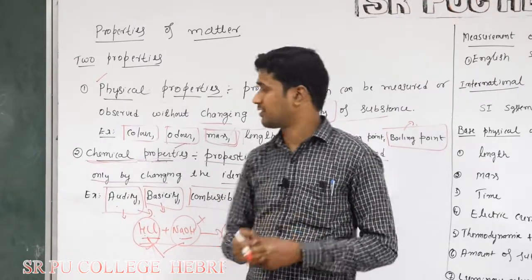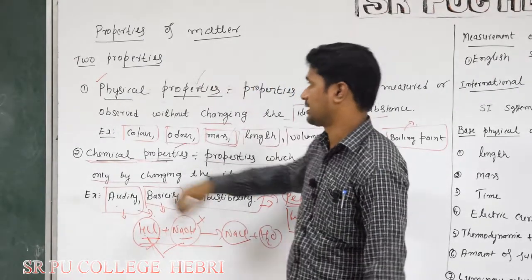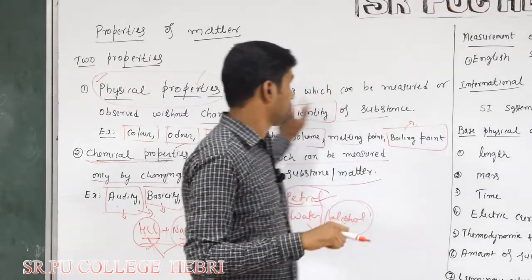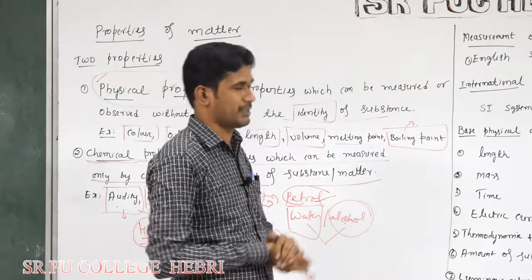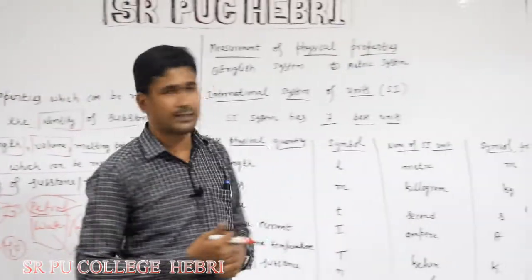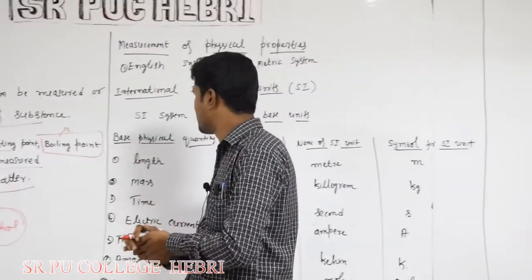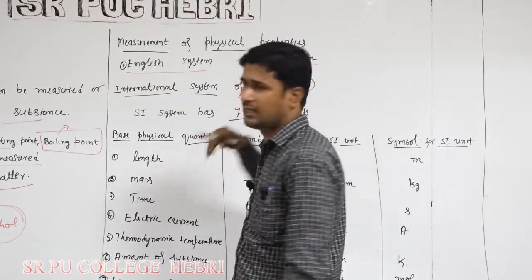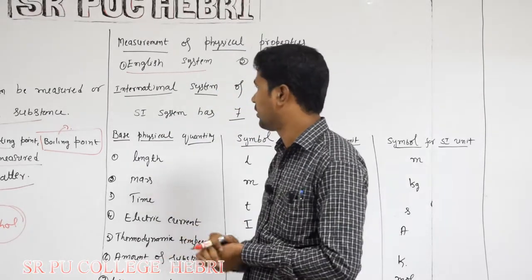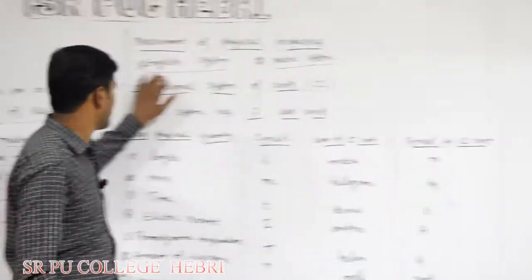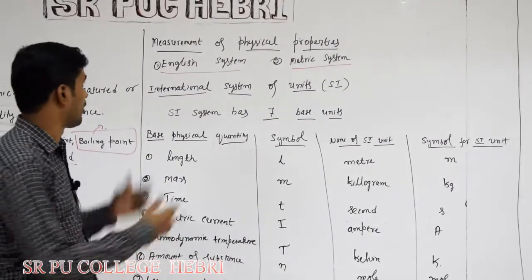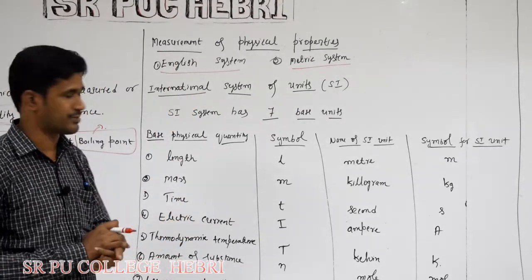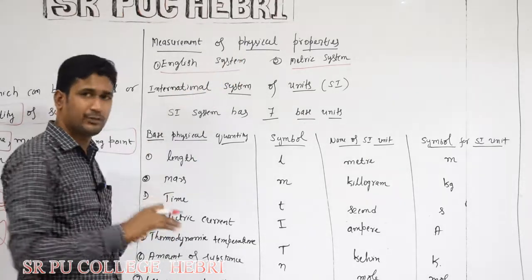We start this discussion with the measurement of physical properties. This is very much required in our chemical measurements also. So how do we measure the physical properties? In order to measure the physical properties, we use different types or systems of measurements, such as the English system and the metric system. But these types of measurements lead to many confusions. All over the world, different countries use different measurement systems, and that always led to confusions.